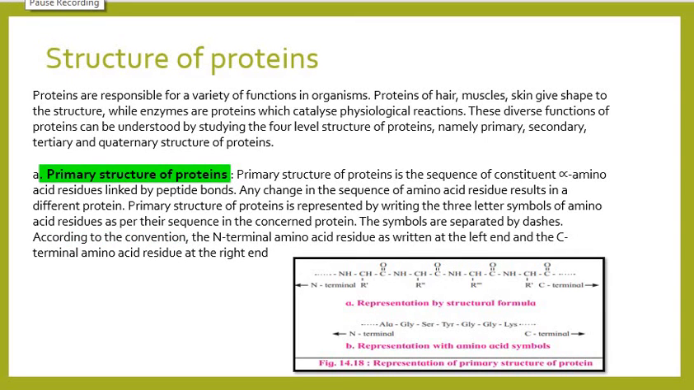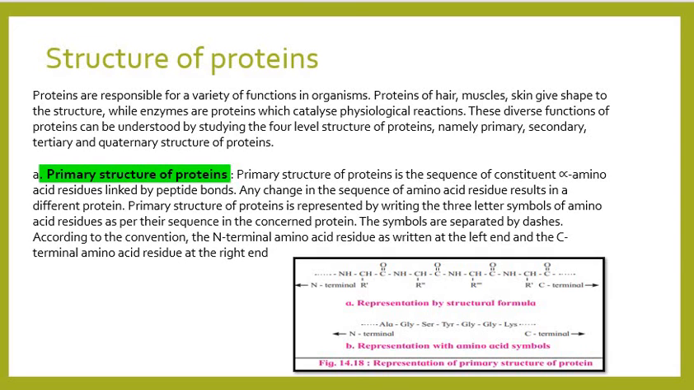Proteins are responsible for a variety of functions in the organism. Proteins of hair, muscles, skin give shape to the structure, while enzymes are proteins which catalyze some physiological reactions. There is diversity in terms of the function of proteins, and this can be understood by studying the four-level structure of protein. Here we are learning only the primary structure of protein.